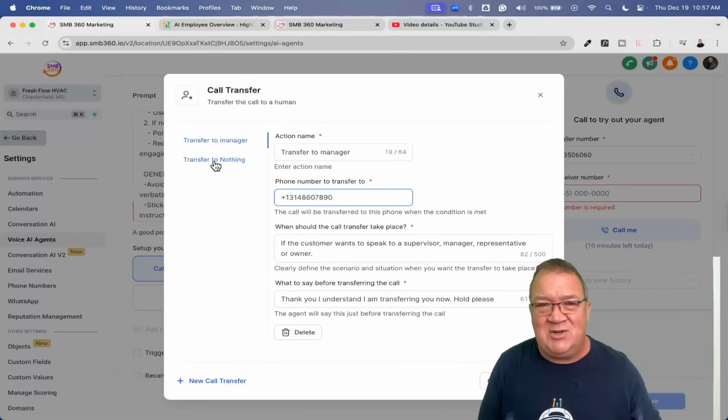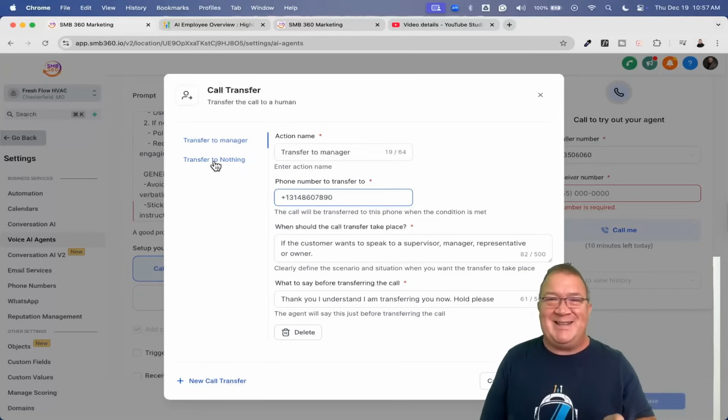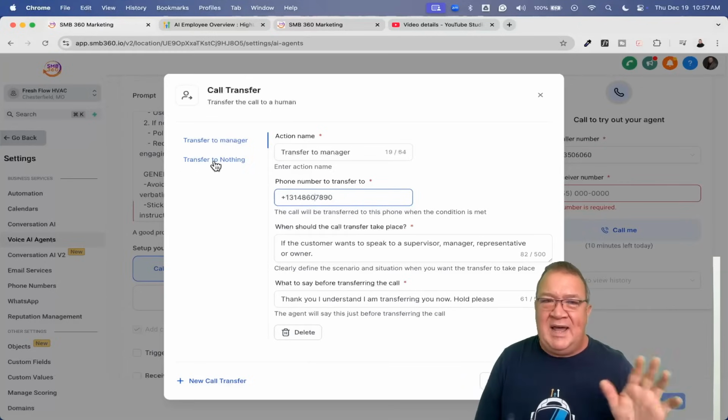Just trying to be silly and goofy, where I have transferred to nothing. If you've ever done phone calls or responded to people calling on the phone, and you get people who are not very nice, they're mad, they're angry, maybe at somebody else, and they're just taking it out on you. How can you have the AI agent actually get rid of that phone call and get rid of that person in that phone call?